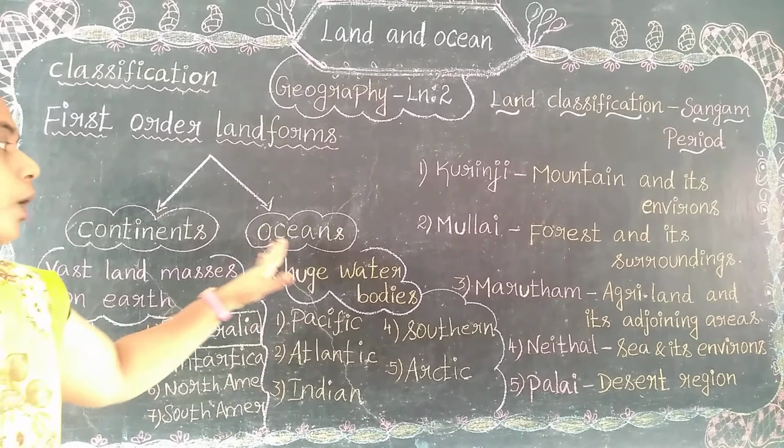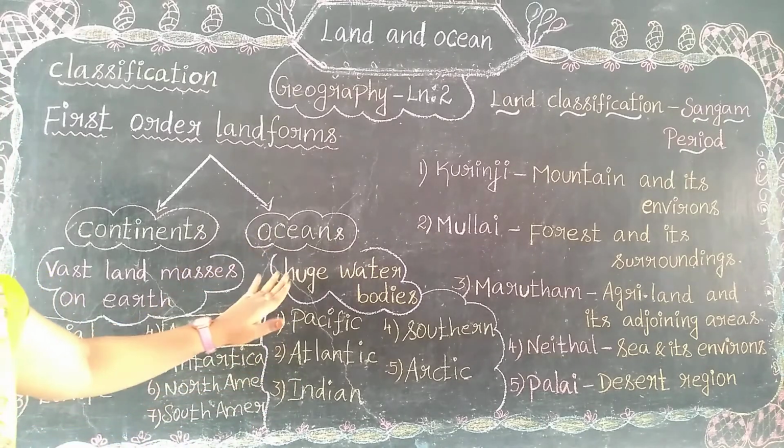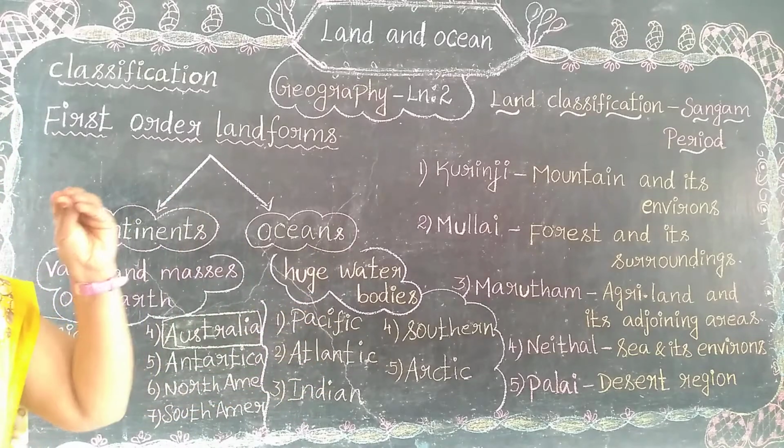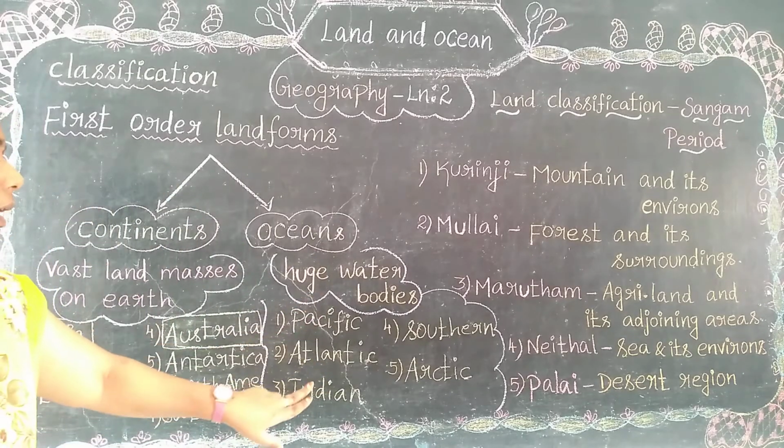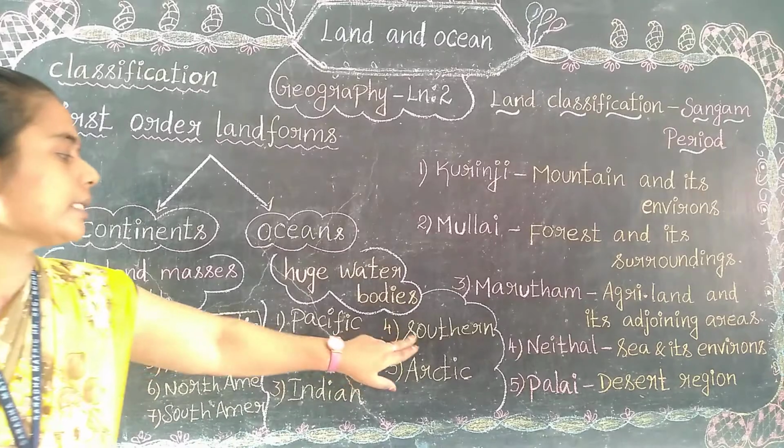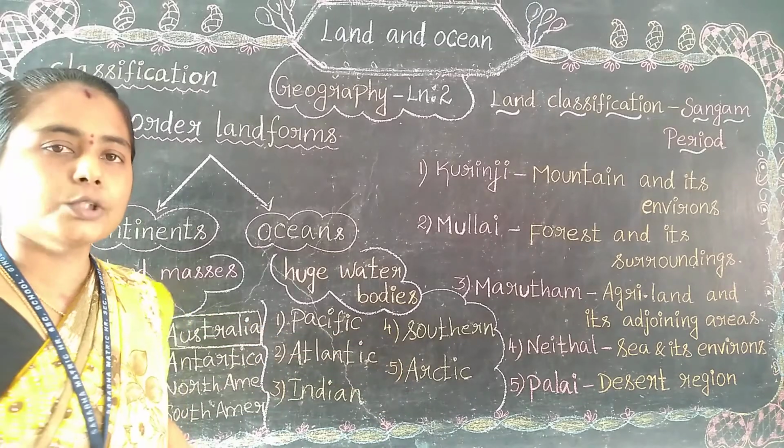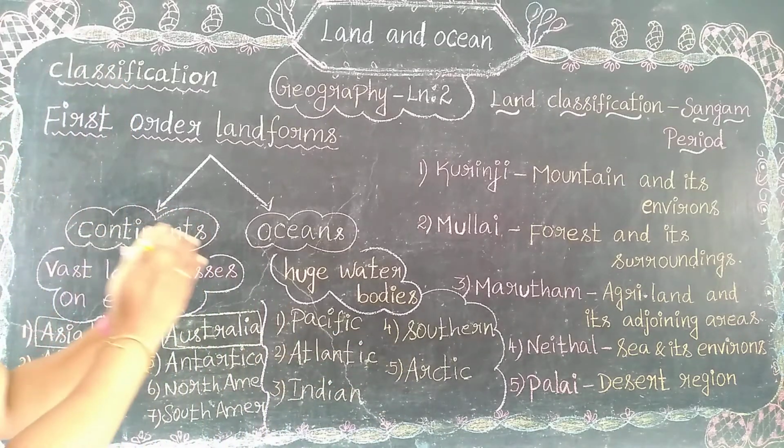So these are the oceans. It refers to huge water bodies. It consists of five oceans: Pacific, Atlantic, Indian, Southern, and Arctic. So these are all about the continents and oceans.